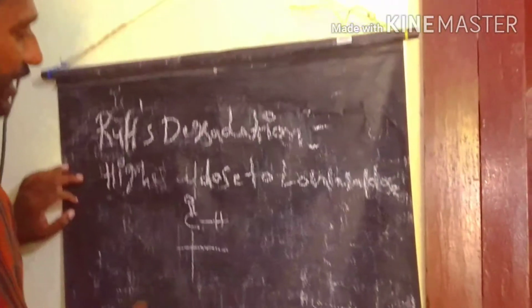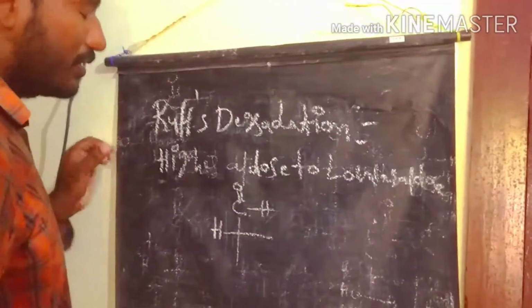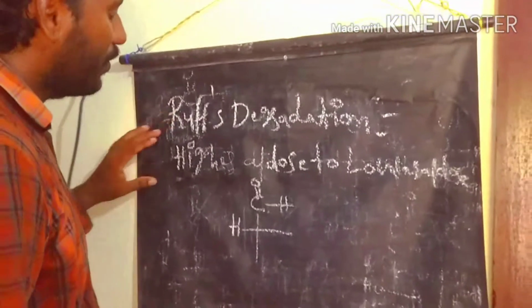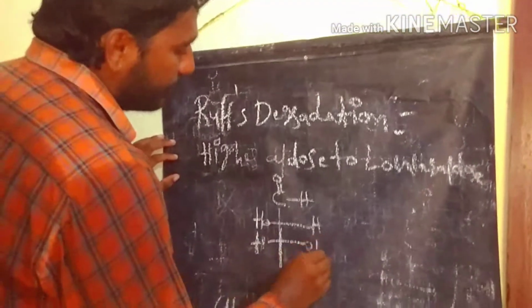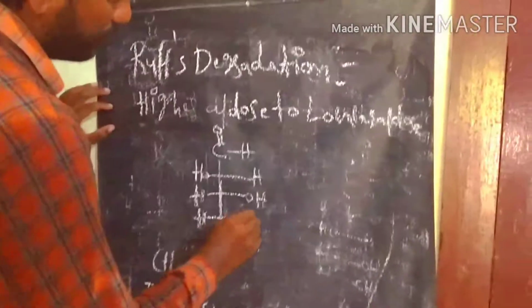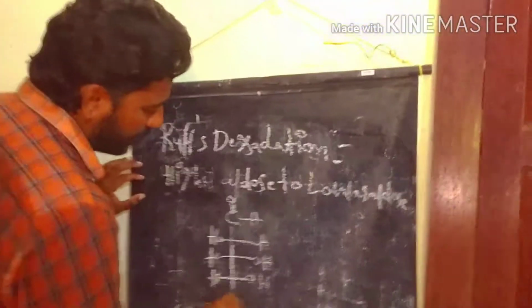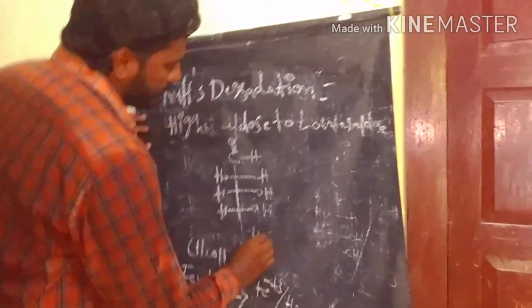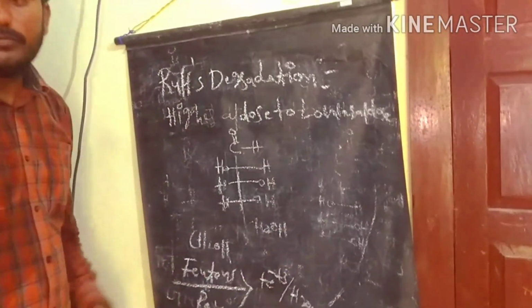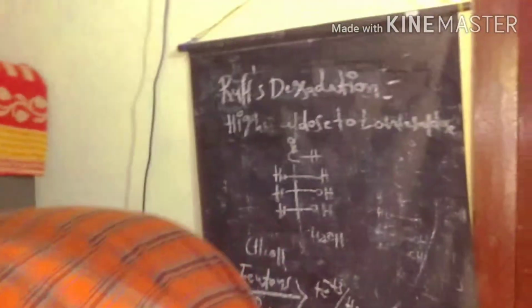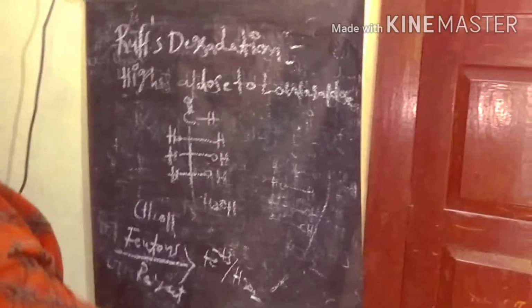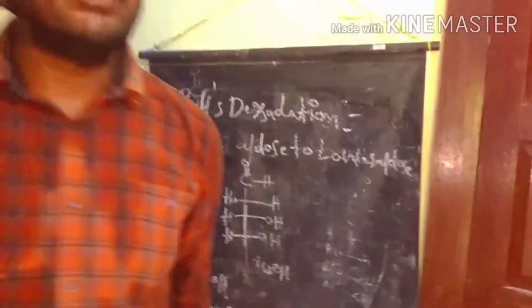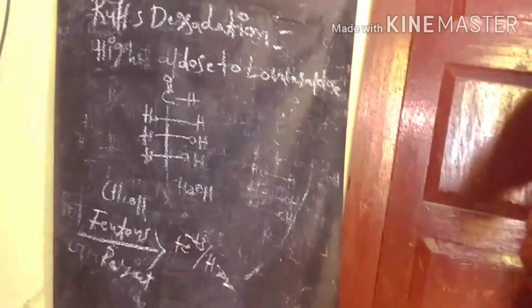What is meant by degradation? It means going from a higher level to a lower level. That's why we call it degradation. So this is the second interconversion reaction. The third one is from aldose to ketose. Let's discuss aldose to ketose, from D-glucose to D-fructose.